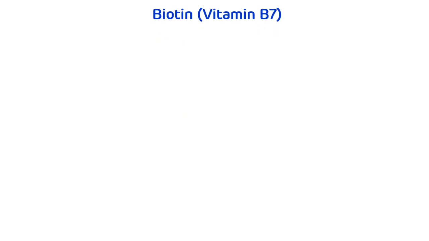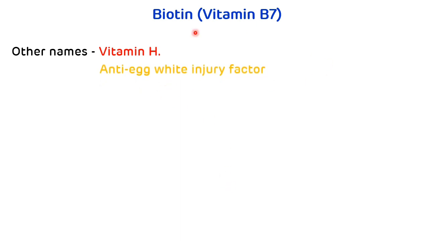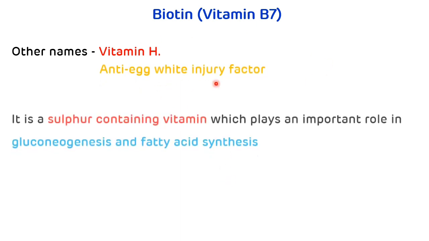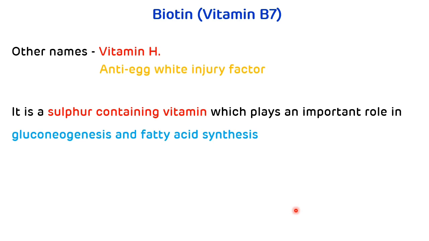Other names of biotin are vitamin H and anti-egg white injury factor. And biotin is a sulfur-containing vitamin which plays an important role in gluconeogenesis and fatty acid synthesis. Another sulfur-containing vitamin is thiamine.